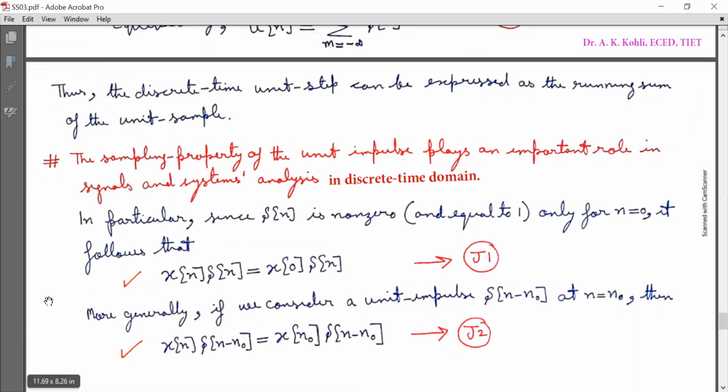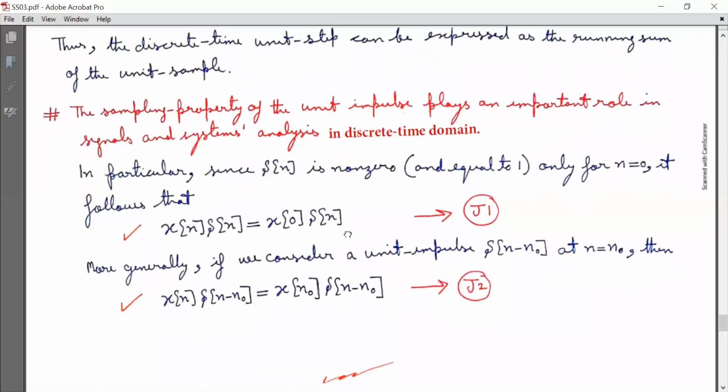Once more, I repeat, delta[n] is non-zero only at n equal to 0. So when x[n] is multiplied by delta[n], because delta[n] has value 1 at n equal to 0, it will be equal to x[0] delta[n]. More generally, if we have a unit impulse delta[n-n0] that is shifted in time, that is a delayed impulse, the impulse is present at n equal to n0.